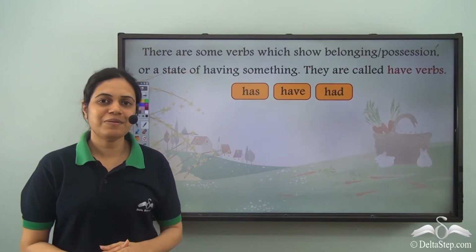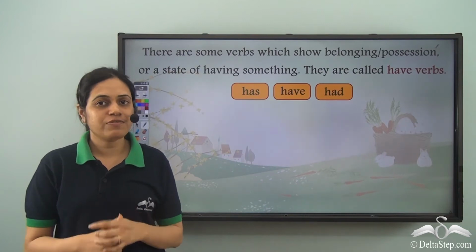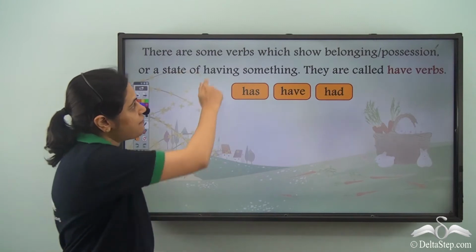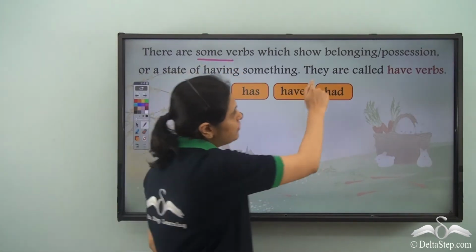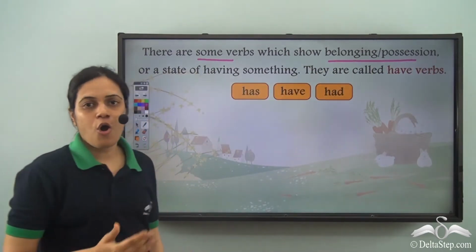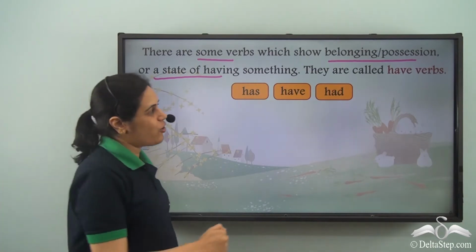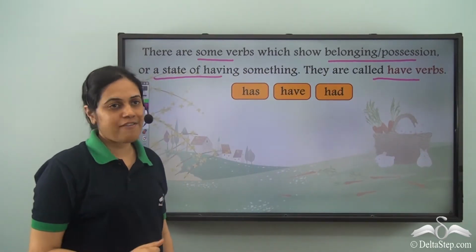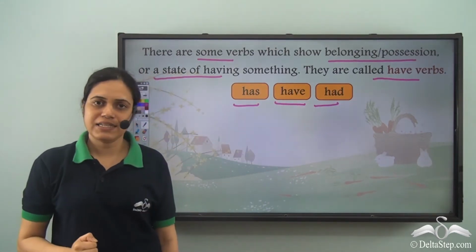We know that verbs are action words or doing words. But apart from the verbs which are action words or doing words, there are some verbs which show belonging or possession, or a state of having something. They are called have verbs. There are three forms of have verbs: has, have, and had.